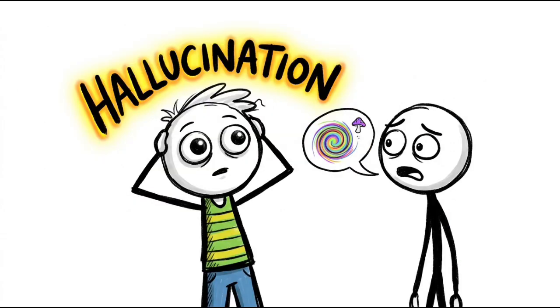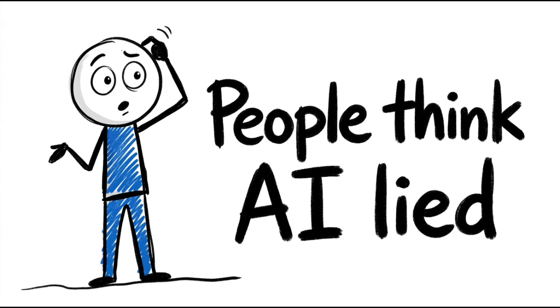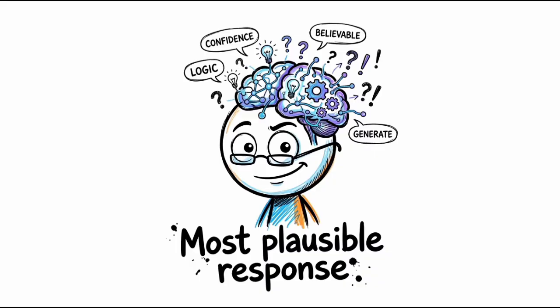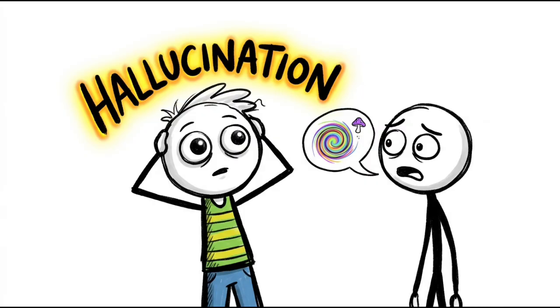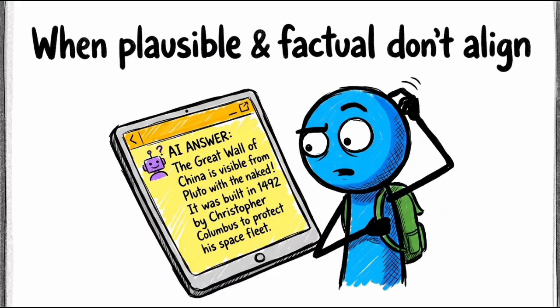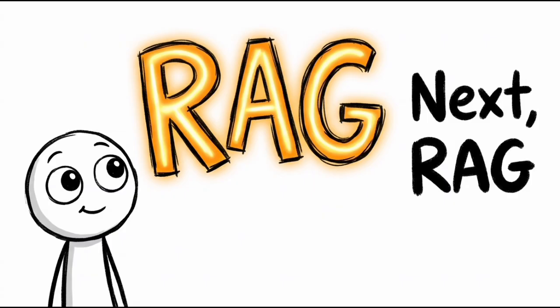Next, hallucination. People think this means AI lied. That's not really true. The model always generates the most plausible-sounding response, and hallucination is what happens when plausible and factual don't align.